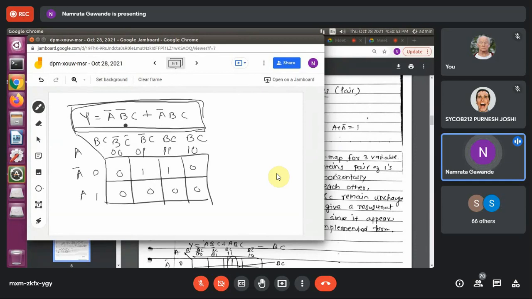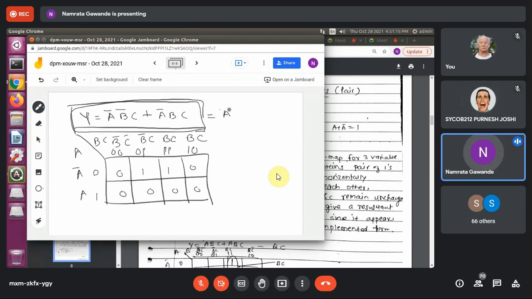So how can I reduce it? Based on the K-map. See, if I apply the laws, the associative law, distributive law, all the laws, and reduce this particular expression, can you see the common term here? A'C is the common term, right?